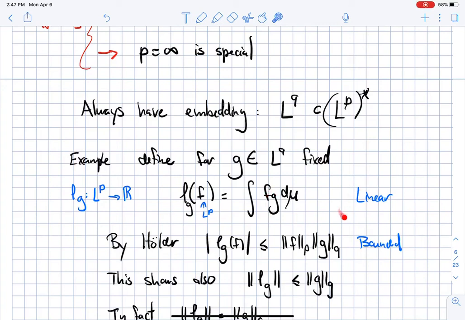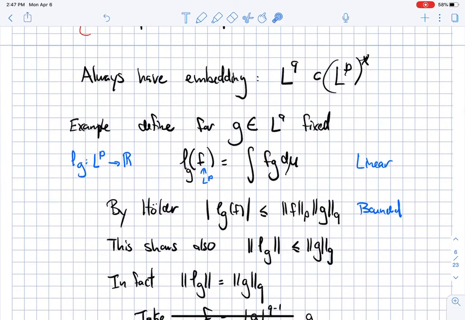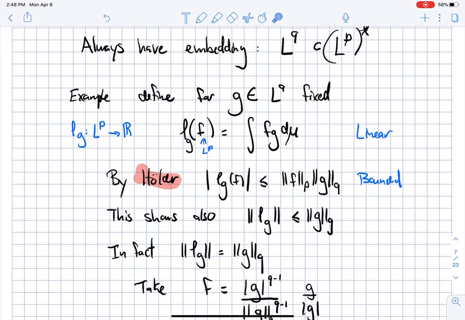This is clearly linear because it's an integral. If I take a linear combination of f, I get a linear combination of integrals. And it's bounded. Why? Because of my good friend Hölder, which tells me that the absolute value of this integral is smaller or equal than the LP norm of f times the LQ norm of g.